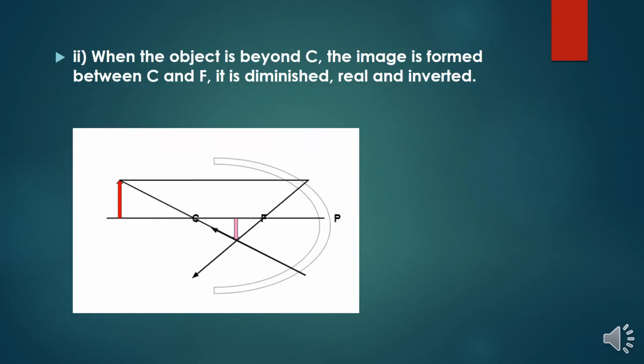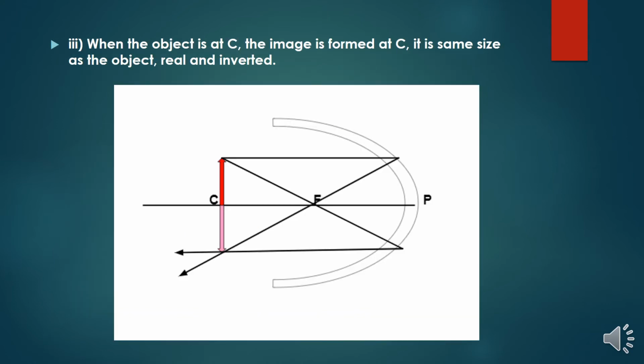When the object is beyond C, suppose my object is kept beyond C. The C is nothing but the center of curvature. I'm keeping my object beyond C, so what is my image formation? Again the incident ray coming from this direction is parallel to the principal axis, and it is pointed at the focus, right? And also one more ray passes through the center of curvature, and my image is formed diminished, real, and inverted, right?